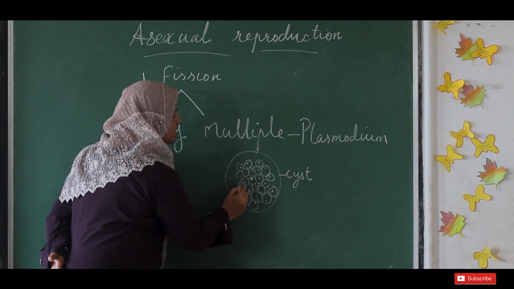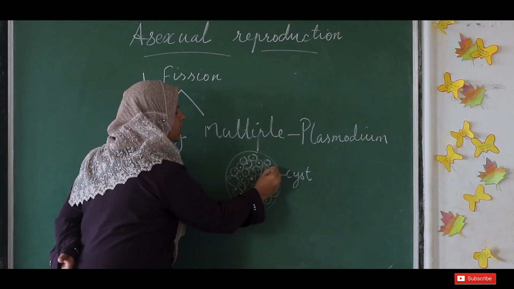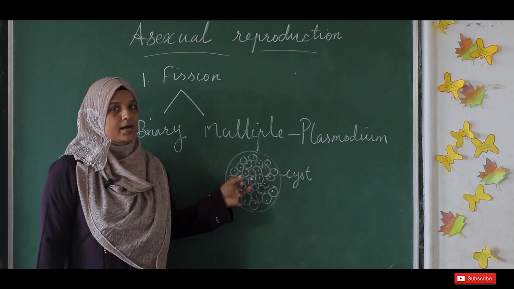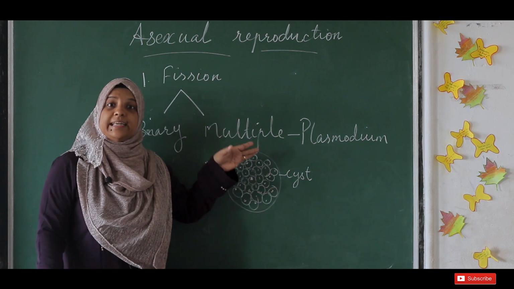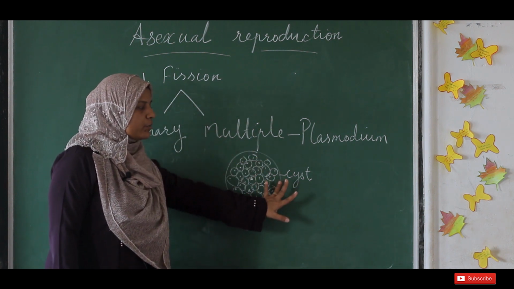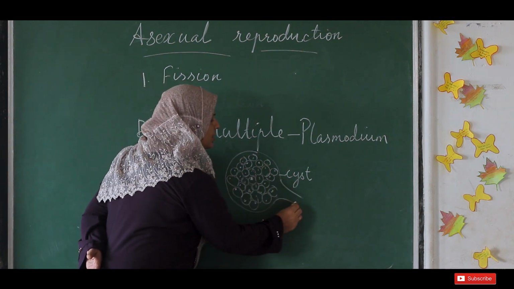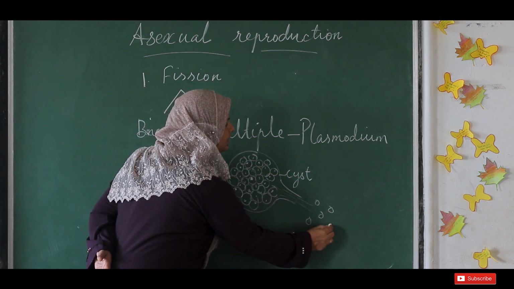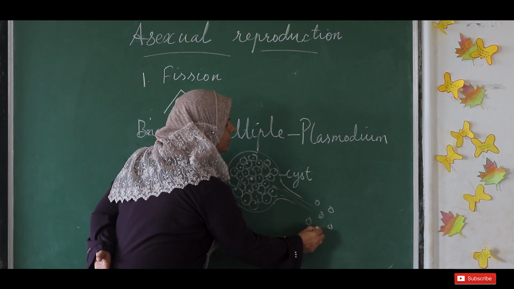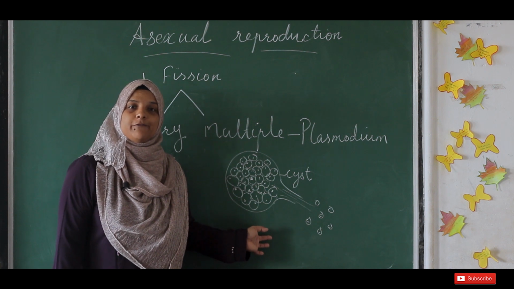So inside the cyst many plasmodial cells will be forming, each nucleus with a mini cytoplasm. Inside the cyst many new Plasmodiums get formed. Now what happens when the conditions are favorable? Slowly the cyst will break at any position, and all these organisms will come out individually and stay alone. So this is one type of fission.